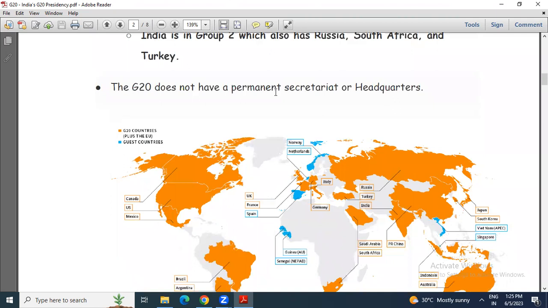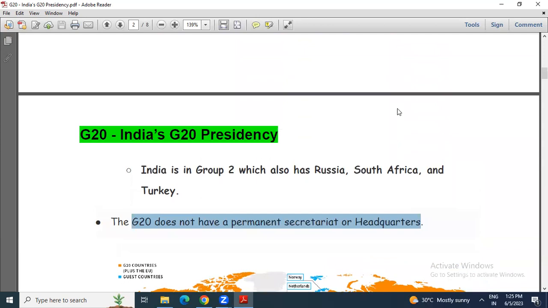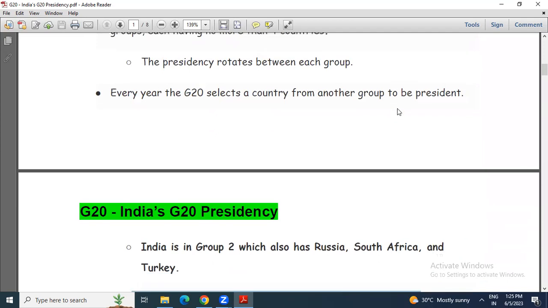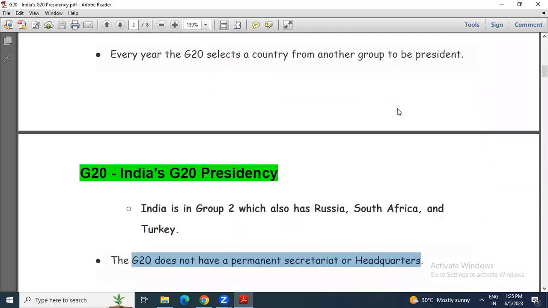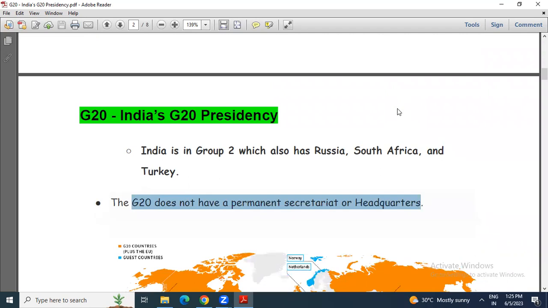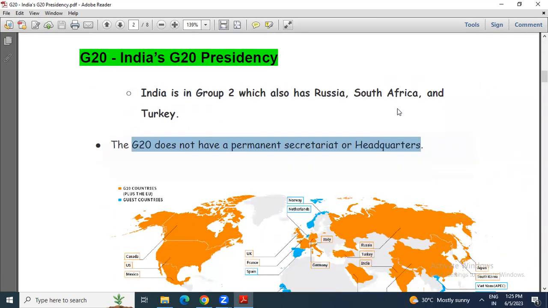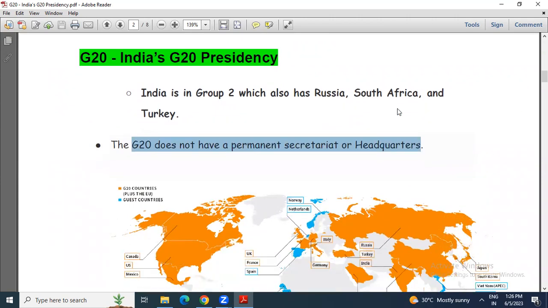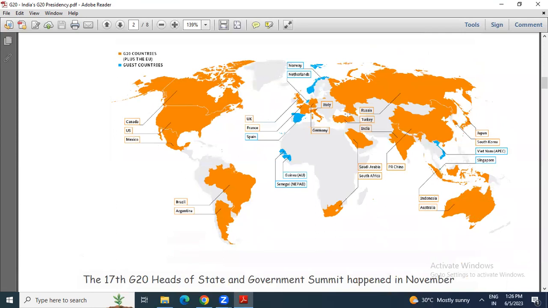Now this G20, they don't have a permanent secretariat. Remember, G20 does not have a permanent secretariat or headquarters. Only the presidency rotates. The countries are divided into 5 groups and each group can have at most 4 countries. Our India's group is Group 2, and in it there are Turkey, Russia, India and South Africa. Now if we look at the map you can see that this is our India, this is Russia, this is Turkey and this is South Africa.